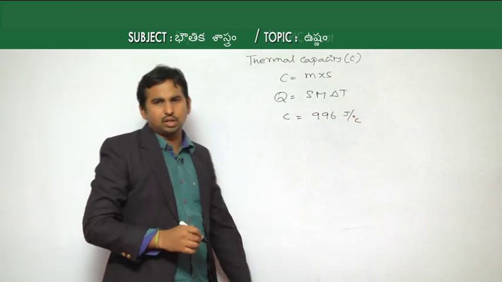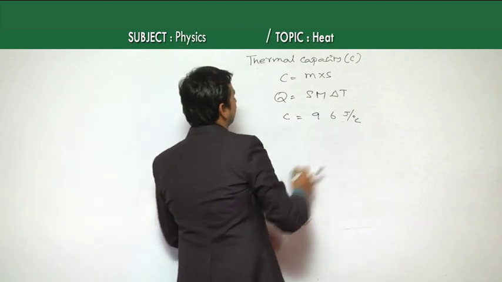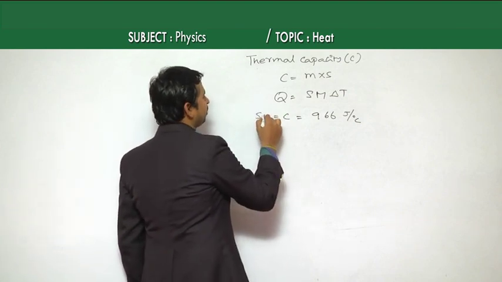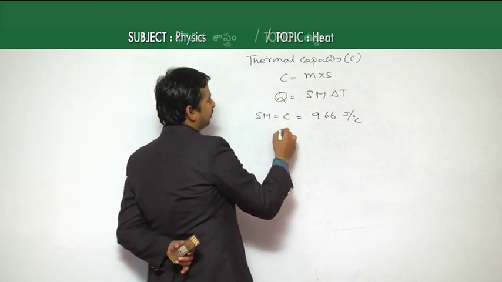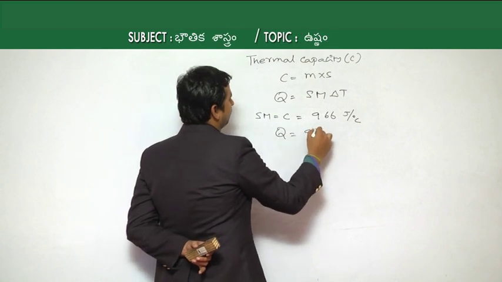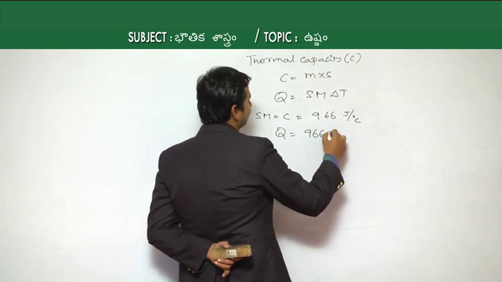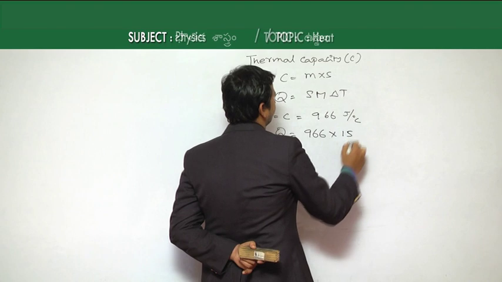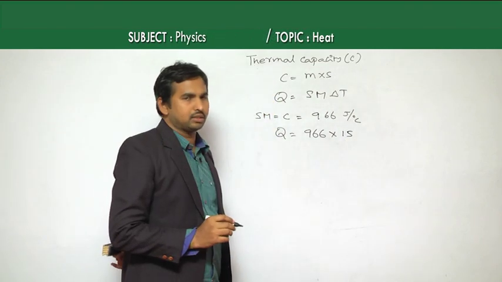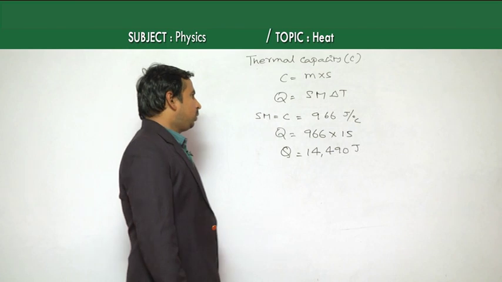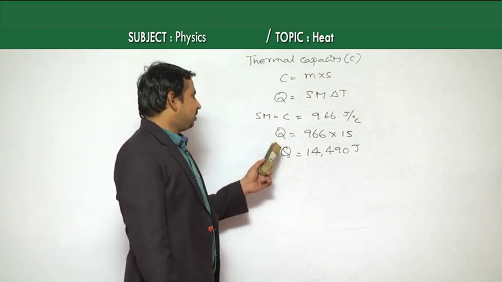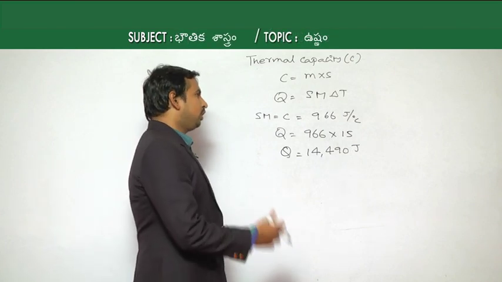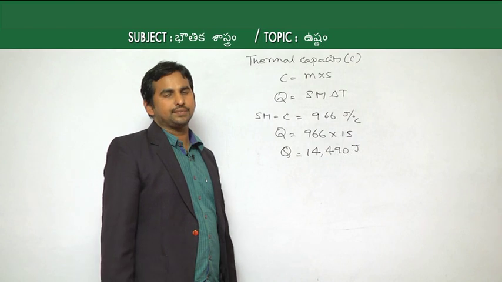If you substitute C, which is S into m, into the equation, then Q becomes 966 into the change of temperature, which is 15 degrees Celsius. So Q is equal to S m delta T, which is 966 joule per degree Celsius into the required rise in temperature of 15 degrees Celsius.